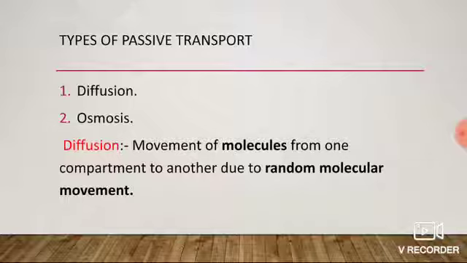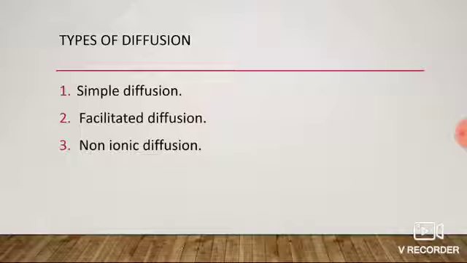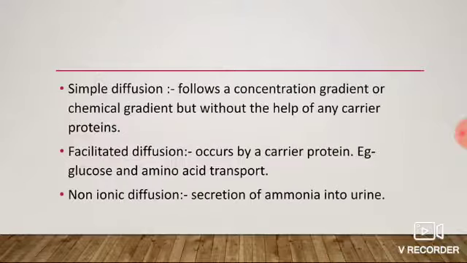Types of passive transport. There are different types of passive transport, of which number 1 is diffusion and second one is osmosis. Diffusion: movement of molecules from one compartment to another due to random molecular movements is known as diffusion. Types of diffusion. Diffusions are of three types. Number 1 simple diffusion, second facilitated diffusion, and third non-ionic diffusion.